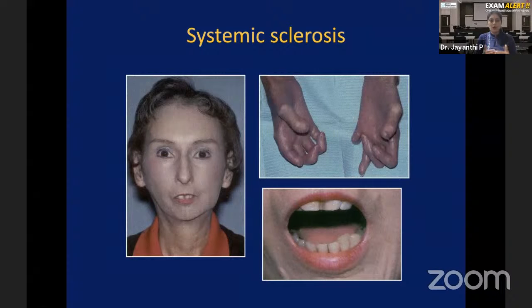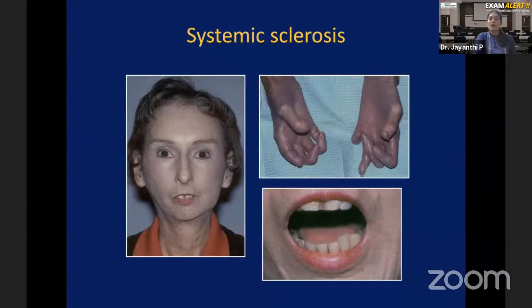Basically, this is an autoimmune disease where dense collagen fibers are getting deposited throughout the body because it is systemic. It will be deposited in the skin and the oral mucosa. The dense collagen fibers will be deposited in the lungs, in the kidney, everywhere. That is why the term systemic sclerosis is given, because it's a systemic disease where dense collagen fiber is getting deposited throughout the body. When excessive collagen fiber is getting deposited in the mouth, the patient will have firmness of the mouth, so mouth opening will be very limited. Microstomia means very small mouth. That is because excessive collagen fiber is getting deposited in the mouth.